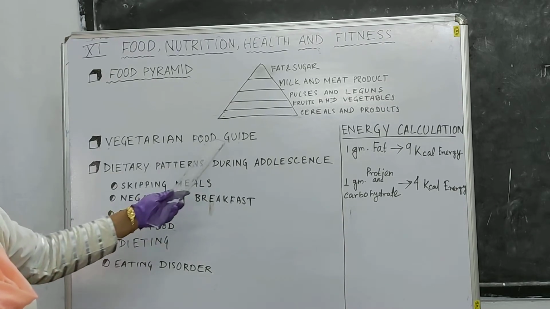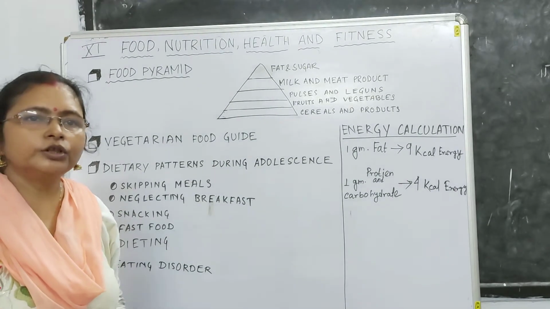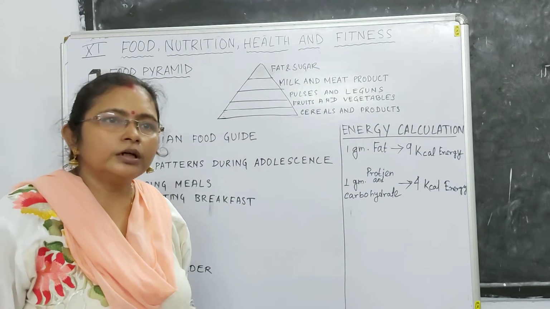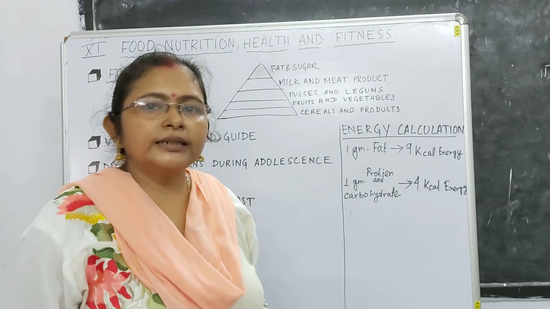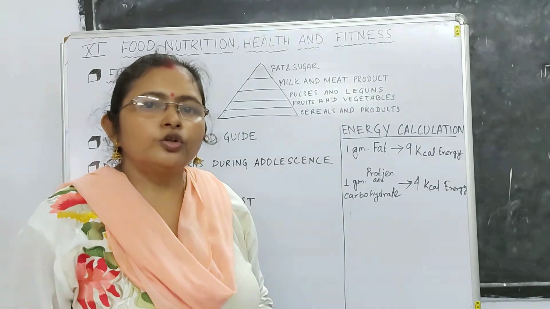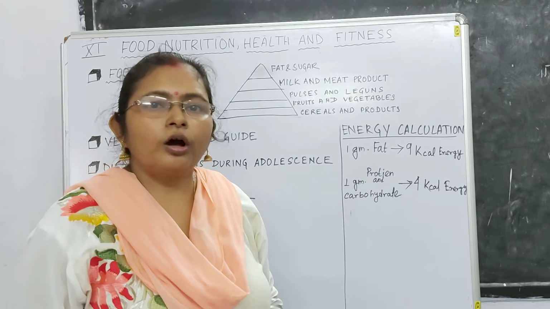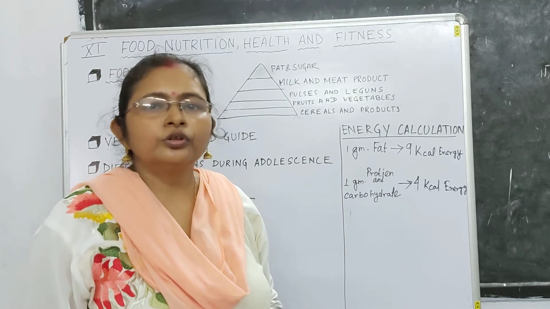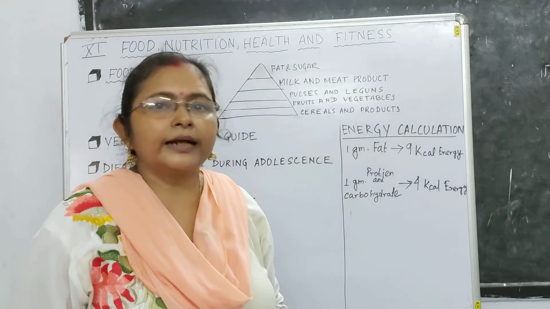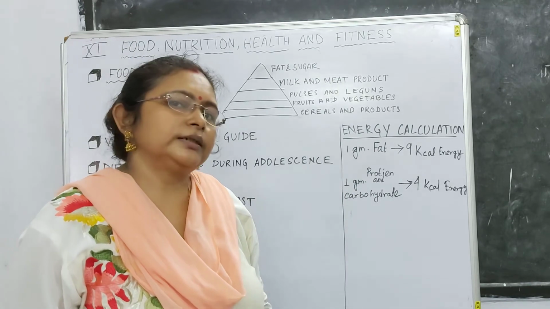Why is this word very important for us? Because in our Indian culture, and also according to religion, we have two types of dietary pattern: the vegetarian diet and the non-vegetarian diet. Non-vegetarian means those who take fish and meat in their daily diet, and vegetarian means those who don't take milk and eggs also, because they think that milk also comes from an animal, so they don't take milk either.